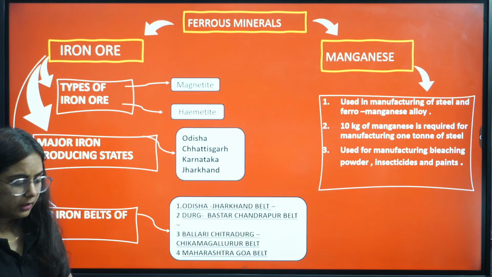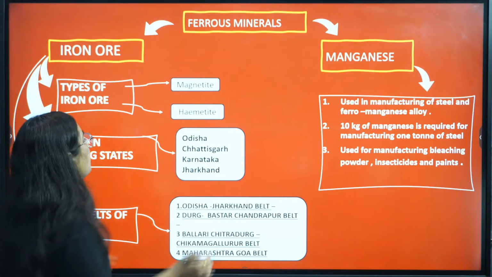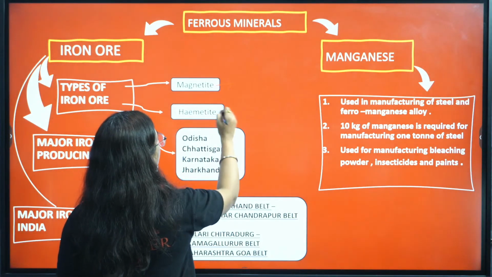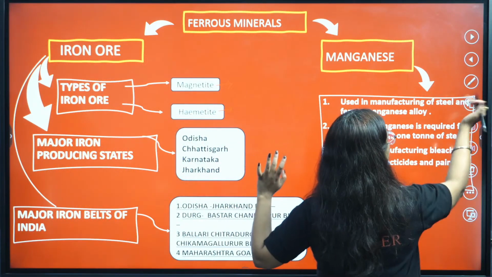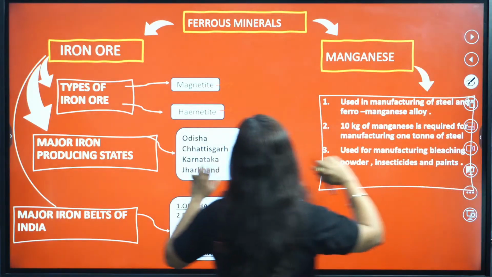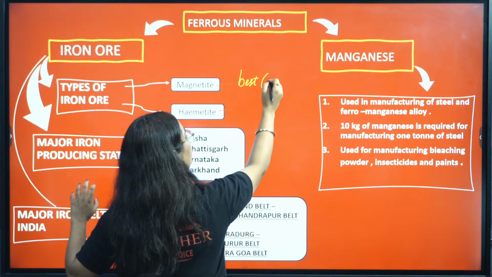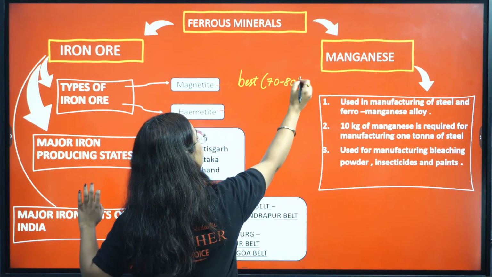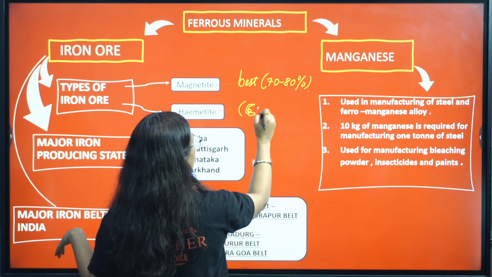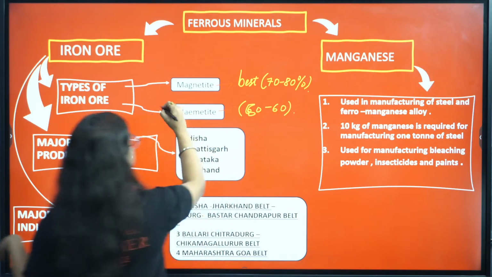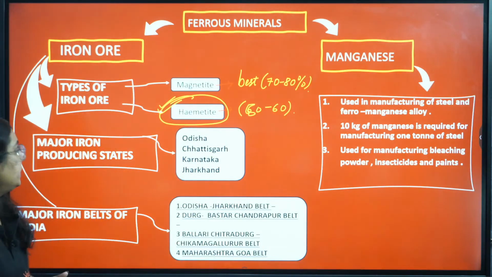Okay, so here what were we talking about? So we were talking about iron ore, types of iron ore, magnetite and hematite. If we talk about the quality of magnetite and hematite, the more amount of iron content is present in magnetite. So we can consider this as the best quality. It consists of somewhere between 70 to 80%, that's given in your book. Then we have hematite somewhere between 50 to 60%. But if we talk about large scale use, then hematite is used because of its major availability.